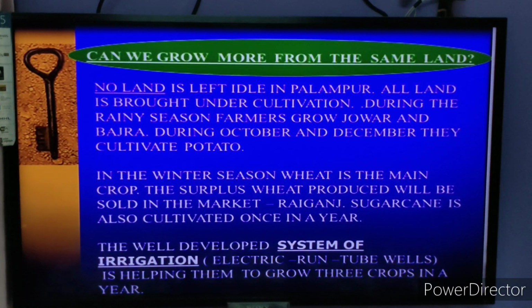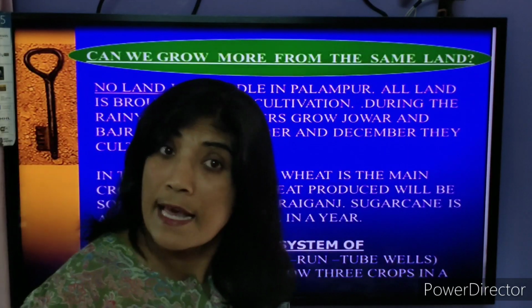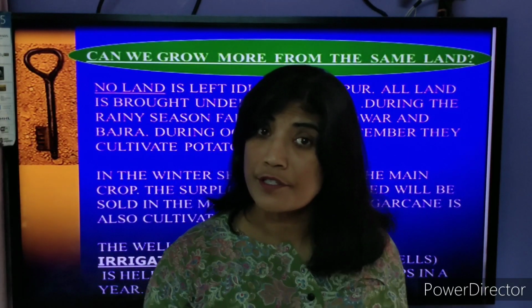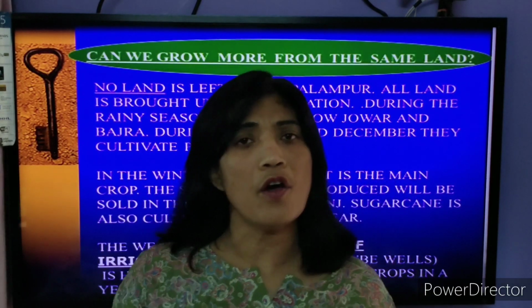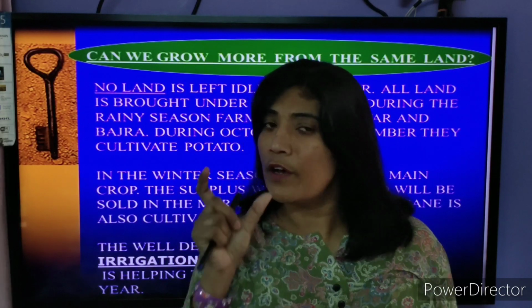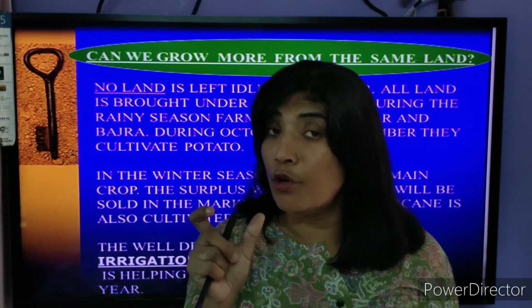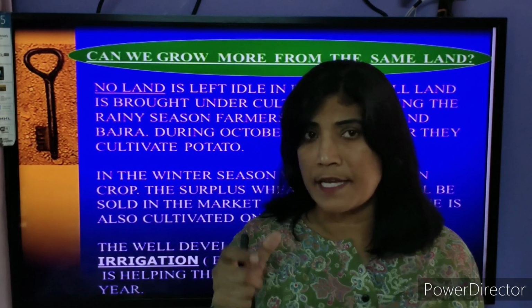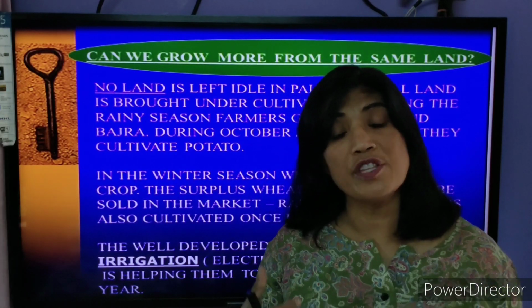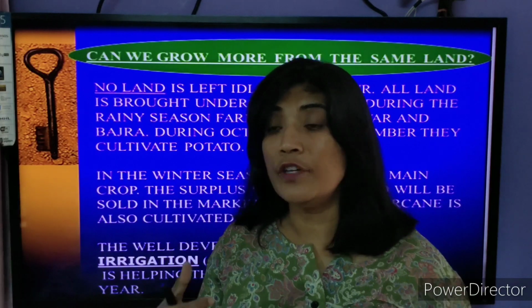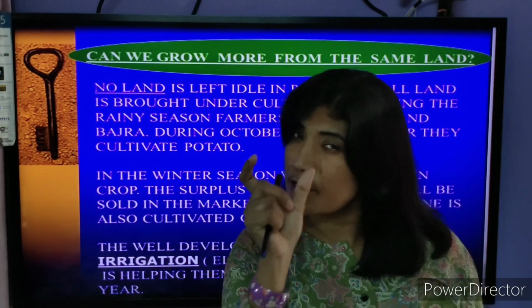See students, in village Palampur, we have already seen that Gilbert Etienne did a research study on different villages, and he took one of the districts, Bulandshahr of UP, to complete his study and to show people that we can have such an ideal village.